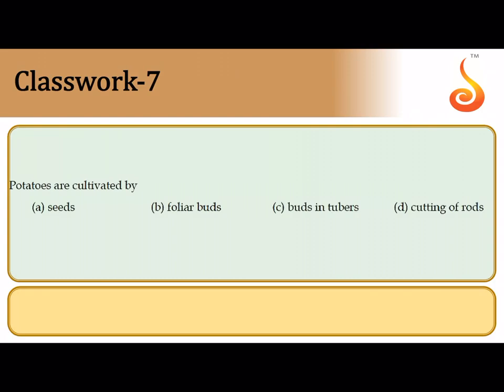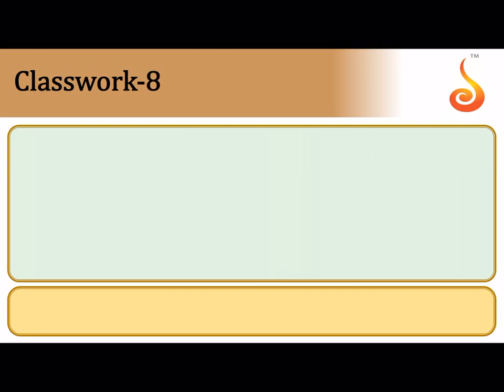The next question says potatoes are cultivated by. Now you know that potato is a stem tuber and you know that there are eyes on the tuber and those eyes represent the buds on the tuber. So actually you can propagate them by sowing this potato tuber, by placing it or by burying it in the soil, and in no time you will see that new plants start developing from the buds or the eyes which are dormant in the potato tuber. So it is the third option.